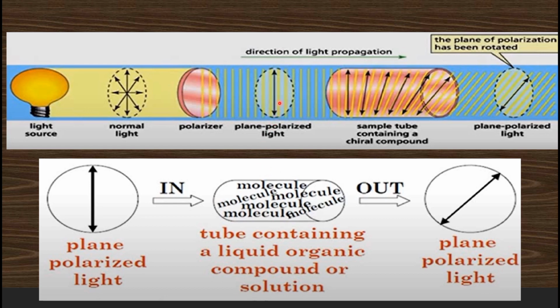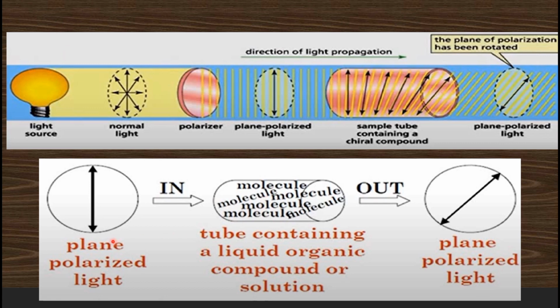When this plane polarized light is allowed to pass through a sample of organic compound, a chiral compound, this chiral organic compound interacts with the plane of the plane polarized light and rotates it either in the clockwise direction or in the anti-clockwise direction.